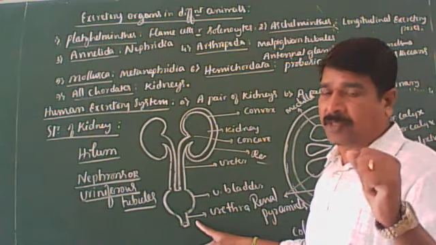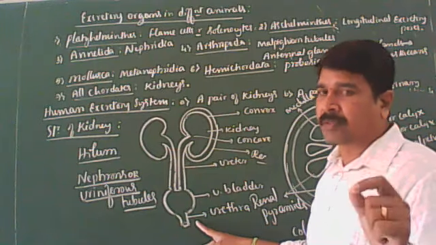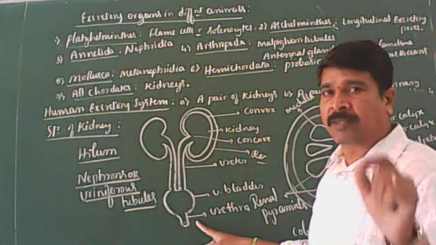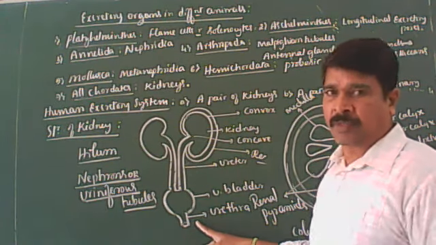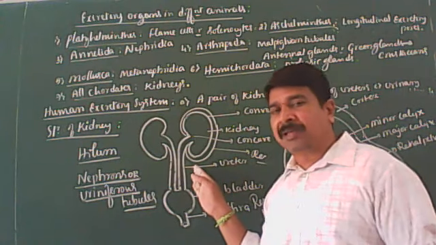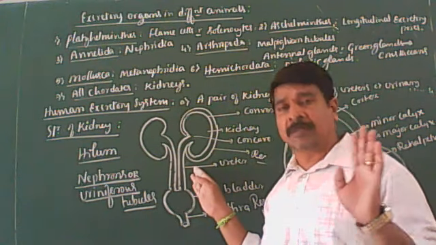What type of epithelium do you find? So remember, this I have completed in animal kingdom. Transitional epithelium. It is a type of compound epithelium. What is the function of transitional epithelium here? It prevents the leakage of urine to the surrounding medium.